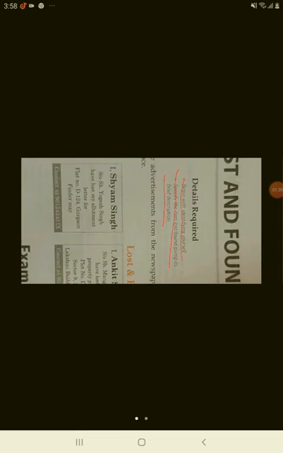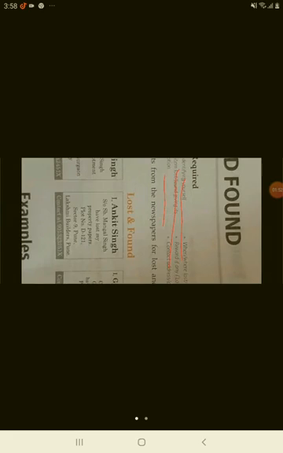Now, if we look at this sample ad where people have lost certain things, how have they mentioned it? They have first of all mentioned the header, that is lost and found. They have made sure that they have stuck to this heading.